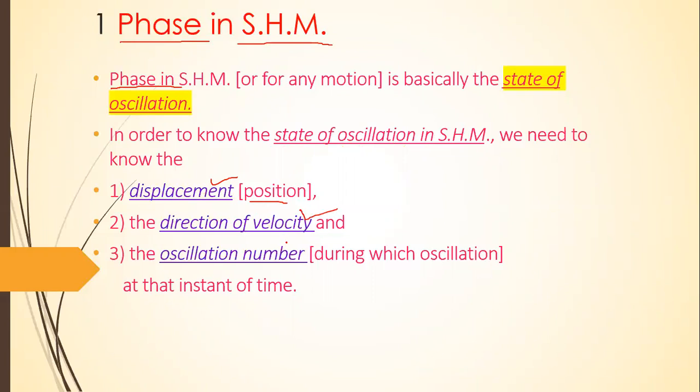And third, the oscillation number. During which oscillation? At that instant of time.